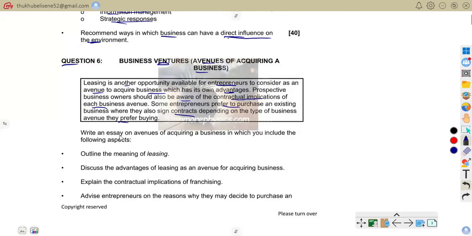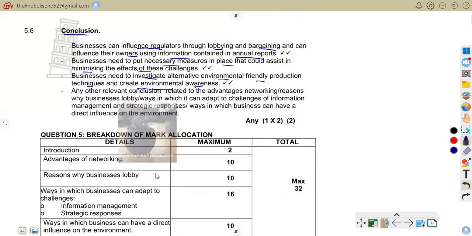So we are to write an essay on avenues of acquiring business in which you include the following aspects. Like question 5, we know very well when you do an essay, we start with an introduction and come to the body, which is built with these given aspects, and then the conclusion follows. The first aspect was to outline the meaning of leasing, but first let us attend to the introduction.